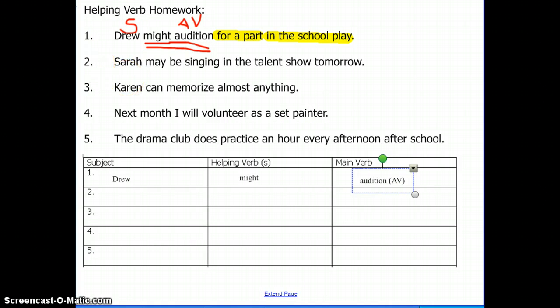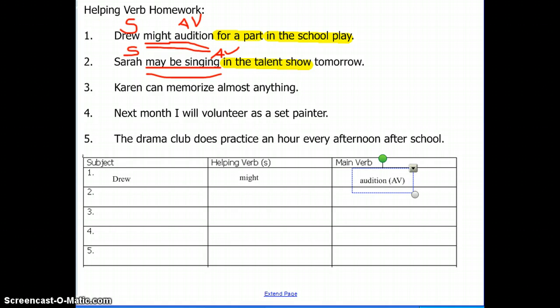And the next one, Sarah may be singing in the talent show tomorrow. The prepositional phrase is in the talent show, because show is the noun. That tells me where it ends. The subject is Sarah. And I'm looking for what is Sarah doing? Singing, and I see that there are a couple helping verbs in front of it because those words are on my list of helping verbs that I need to study. And singing is an action verb.